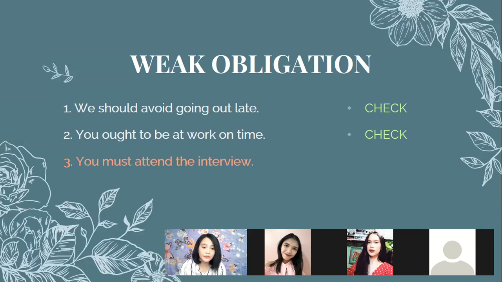Now, number 3, you must attend the interview. Is it a weak obligation? Cross, ma'am. Yes, it is cross. Why? Because must is used when something is necessary. So it is not weak obligation, but rather a strong obligation. That's why it is cross.